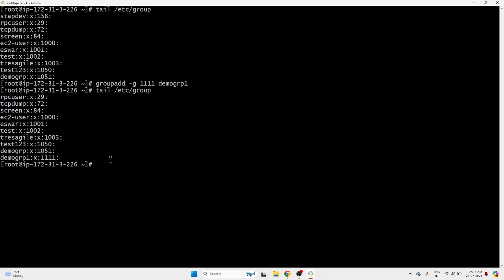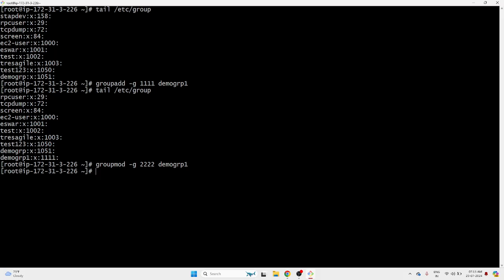Now let's go to modifications of the group. Let's say you want to add users, or you want to change the group name, or you want to change the previously assigned ID. Let's start with that. Similarly, we did usermod, if you want to change any attributes for the user, groupmod for the group. Now we can pass the argument. Let's say 111, I want to change this one. I want to have this 222. Same thing. groupmod -g 222 demogrp1.